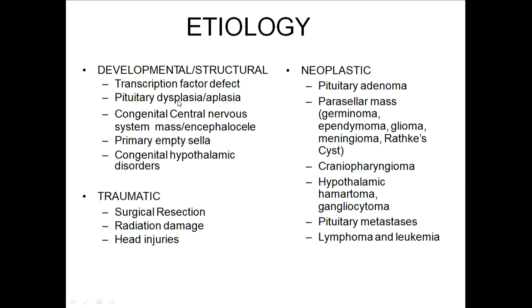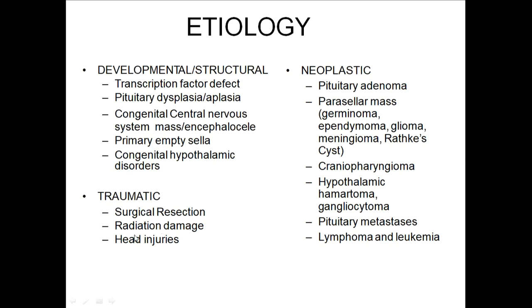These are some congenital conditions where there is hypopituitarism seen. Second category is traumatic causes, that can be due to either surgical resection, iatrogenic. So in surgical resection, if your pituitary is removed, it can cause hypopituitarism. Radiation damage, cranial radiation because of some other tumors, can cause pituitary shrinkage and cause hypopituitarism, and some head injuries causing sella turcica, sphenoid bone fractures, ischemic infarctions, etc.